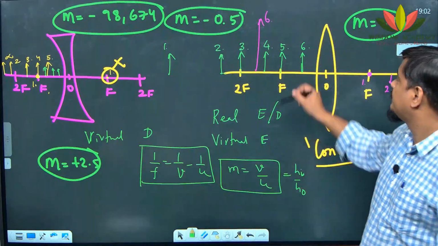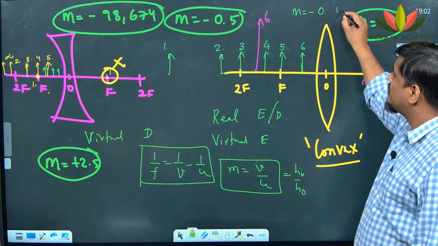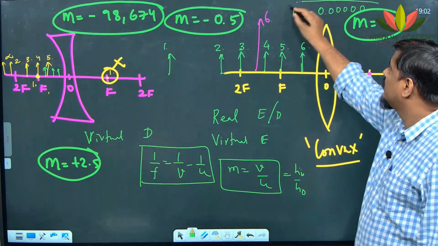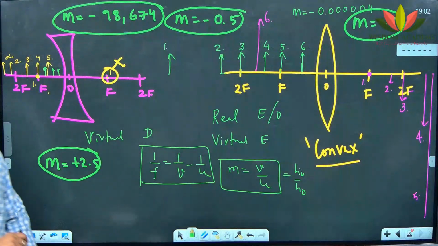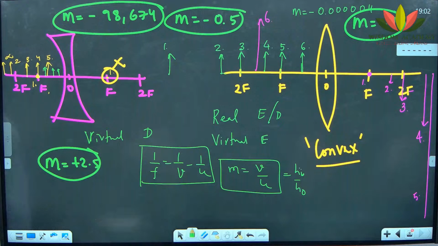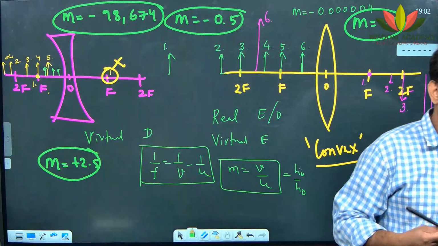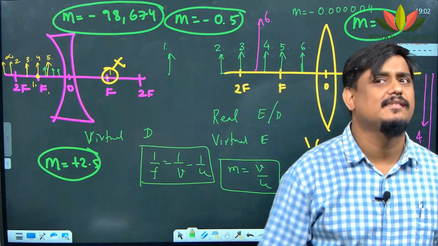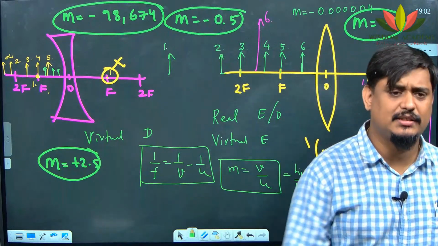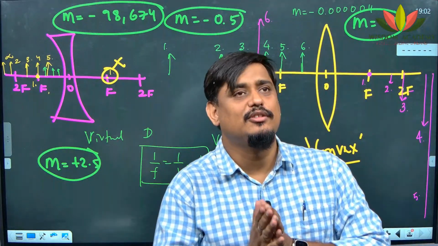Last question for Raksha. M is equal to negative 0.000004. Comment on the object position, image position and lens. It's a real and inverted image, very good. Highly diminished, yes, and it forms on convex lens. The object position is at infinity, image position is at F. Good, correct. Okay, F2 or whatever F. So fine, good, Raksha, good.